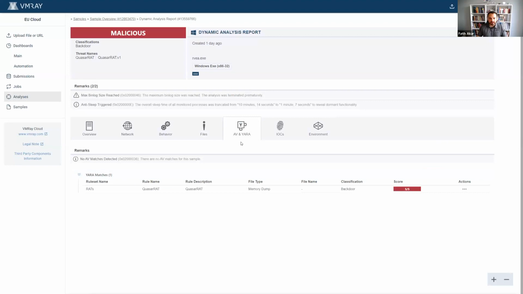Going to the AV and Yara tab, again, interestingly enough, there's no AV match, but you can see that there's a Yara rule match, and the rule's name is QuasarRAT. So we were able to detect the QuasarRAT family with this Yara rule, and it was run against the memory dump, not the original sample. I mean, we actually scan the original sample through our rules, but in this case, it didn't match on the original sample because of the packing mechanism.